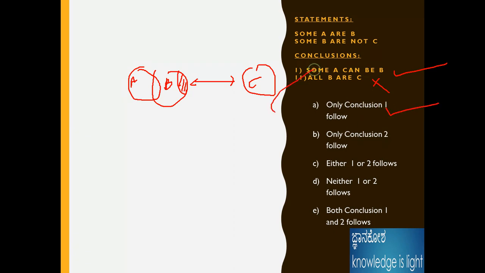If the question is some A can be C, what about this? Sometimes they ask some A can be C. Some A can be C, because some B cannot be C and A can be C also. At that time we can take the statement as right.